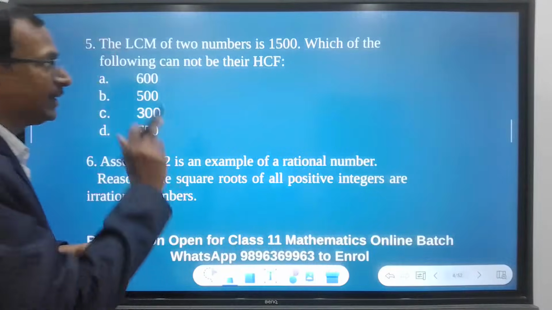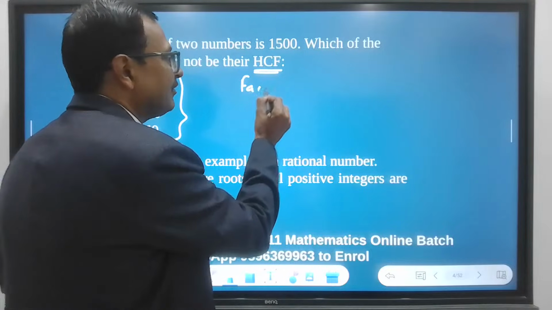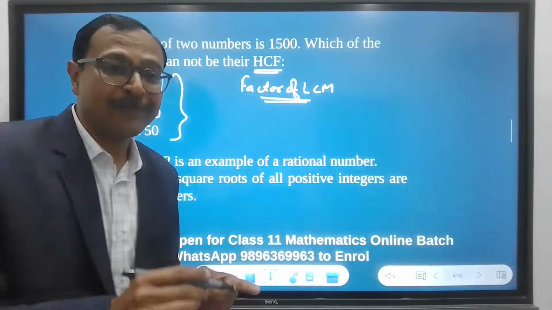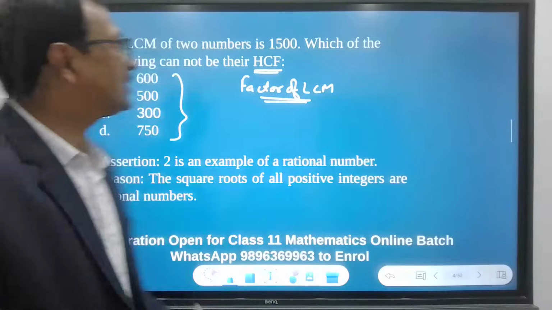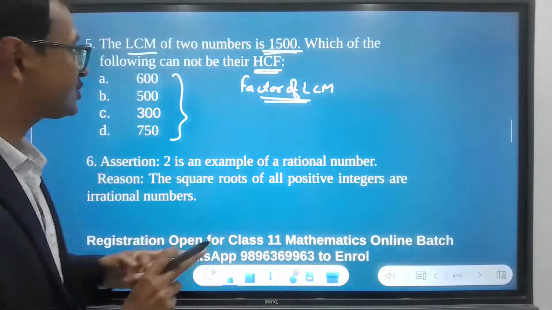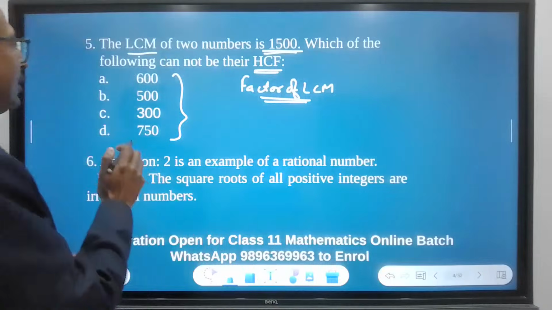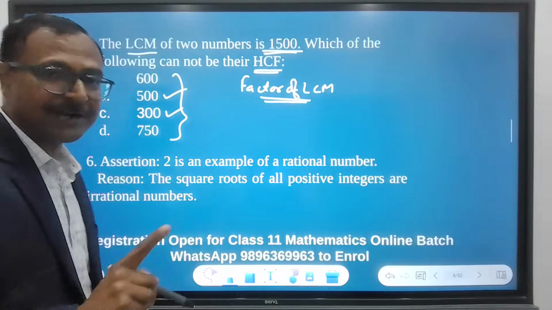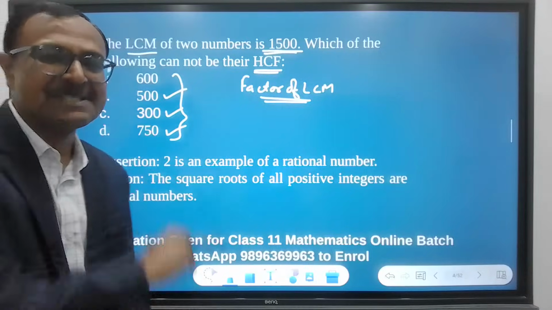Okay, so watch. The concept involved here is HCF is always a factor of LCM. That means the highest common factor will always divide the LCM. The LCM is 1500, so the highest common factor has to be a factor of 1500. 500 divides 1500, so this is a possible answer. 300 divides 1500, yes, possible. 750 divides 1500, yes, possible.